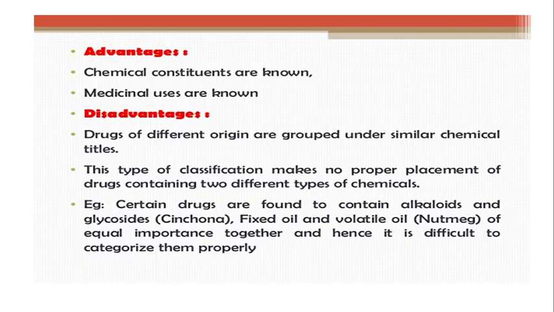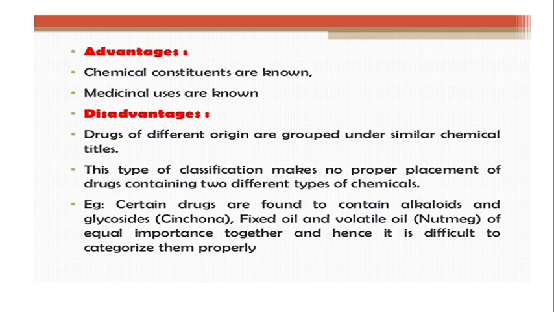Now, advantages: chemical constituents are known. When we classify the drug according to its chemical nature, then naturally the chemical constituents are known, which type of chemical constituents are present in large proportion, and what are the medicinal uses of that particular compound. That we can easily study from the chemical classification of crude drugs.